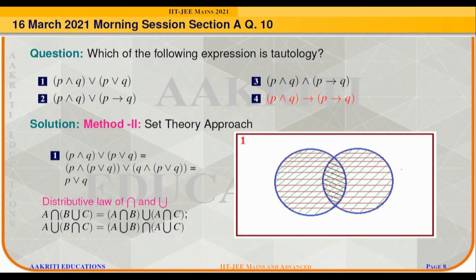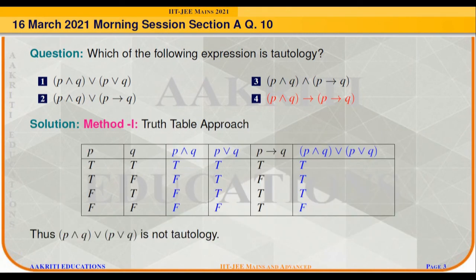We can also verify that in the truth table approach, we also got a similar result. Here we can see that P conjunction Q disjunction with P disjunction Q was giving truth, truth, truth and false, and that is equivalent to P disjunction Q.